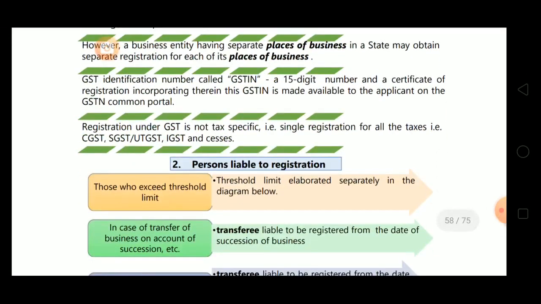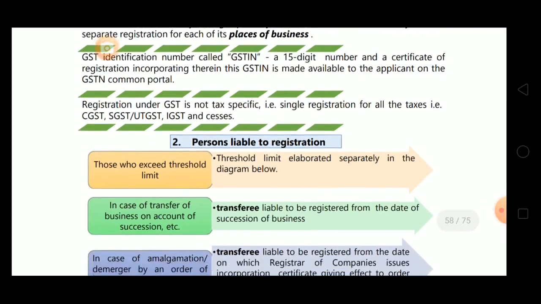Next is the GST identification number called GSTIN, a 15-digit number, and a certificate of registration incorporating it. This GSTIN is made available to the applicant on the common portal.